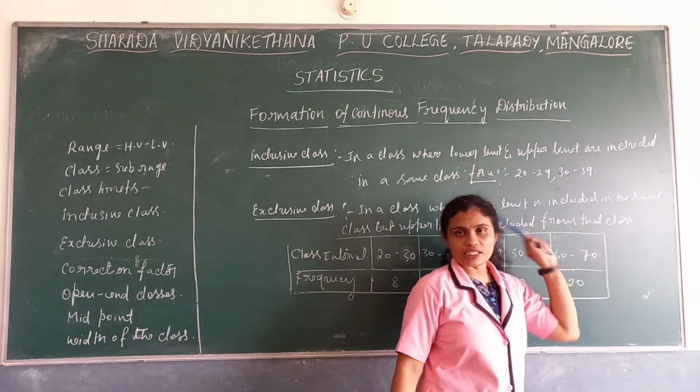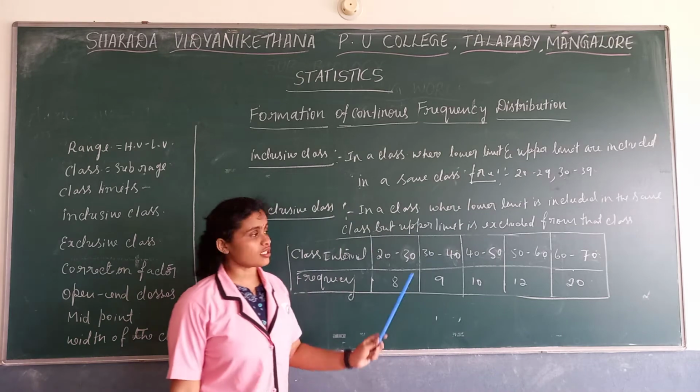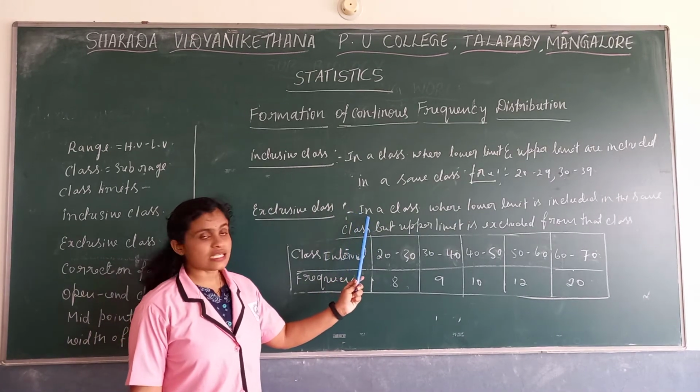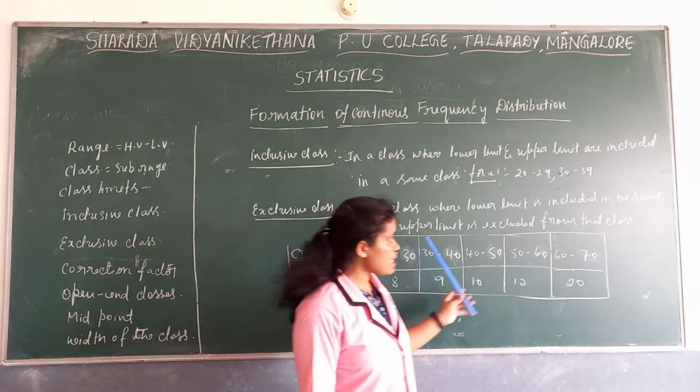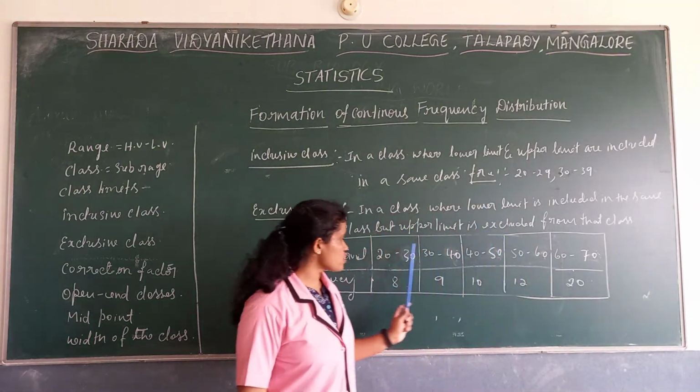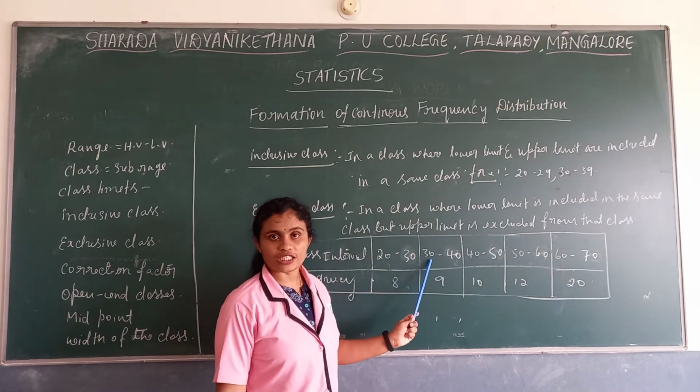So an exclusive class is a class where the lower limit is included in the same class, but the upper limit is excluded from that class and included in the next class.